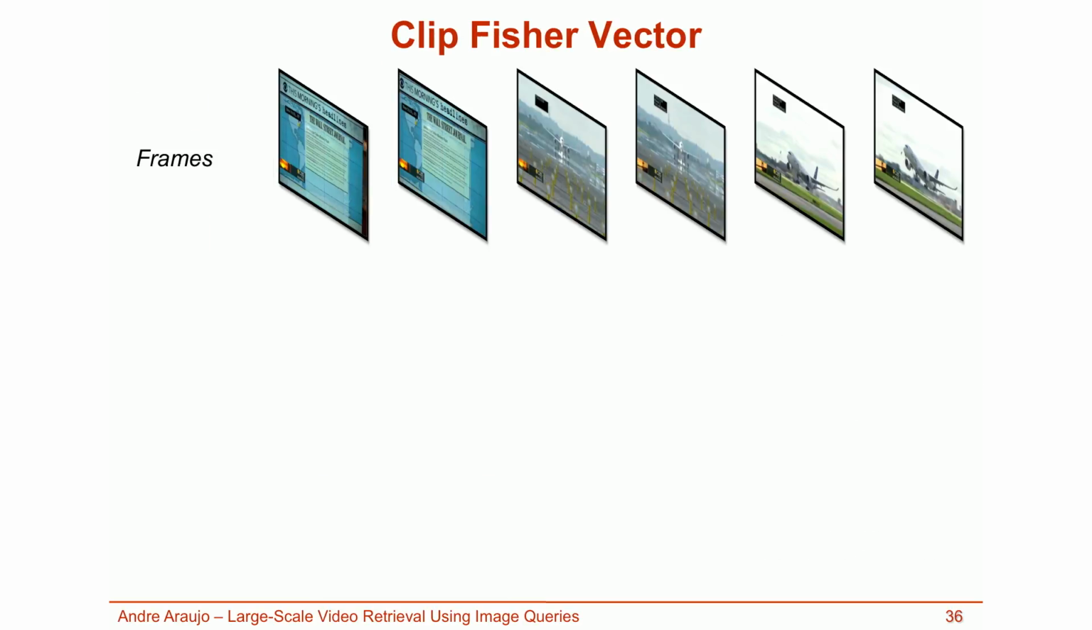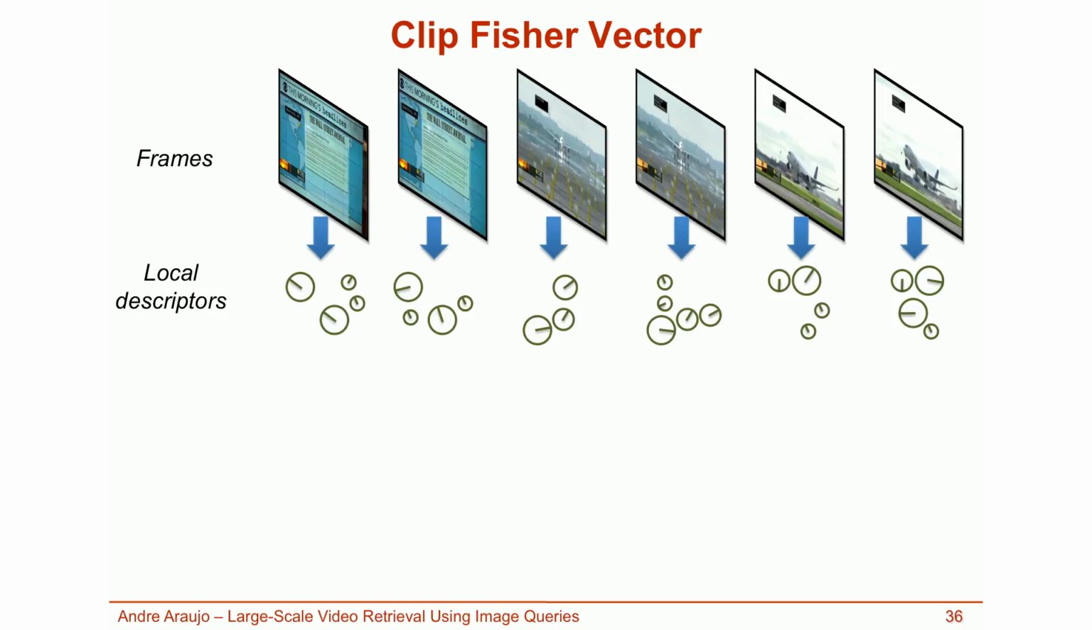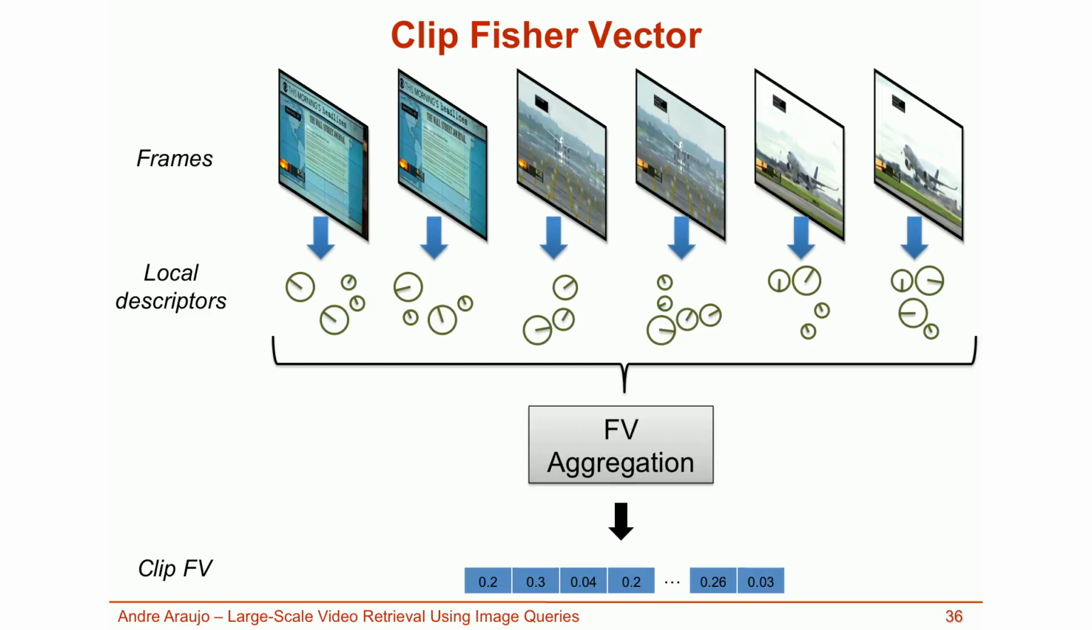The first and most straightforward aggregation technique I propose directly extracts a Fisher vector from all features within a video clip. First, we extract local features from each frame independently. Then, all features are aggregated together in a clip Fisher vector.